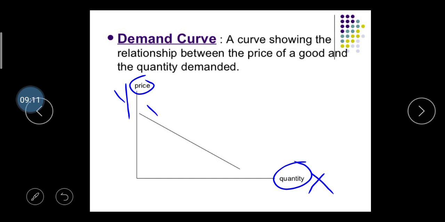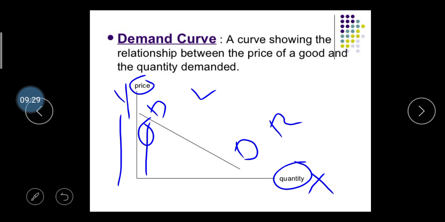And here is DD. You have to write DD. DD means demand curve. The demand curve slopes downward from left to right. Left to right means that if the price gets higher, you demand a lower quantity, right? So you should learn about it.